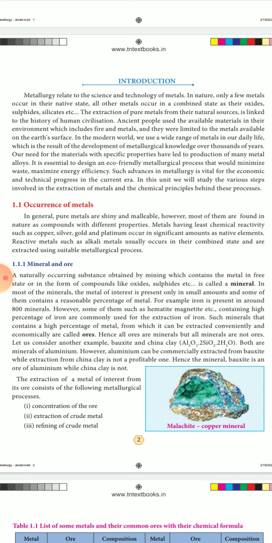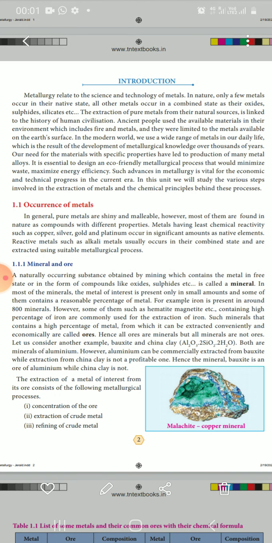Other metals have much more reactivity. Reactive metals such as alkali metals usually occur in their combined state and are extracted using metallurgical processes. This is called occurrence of metals.